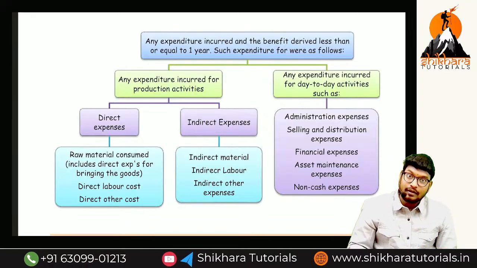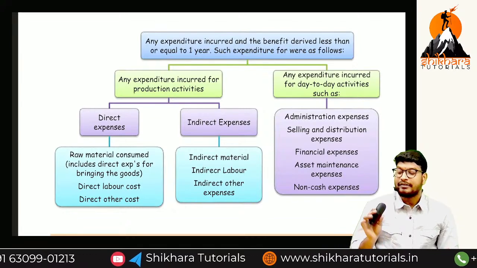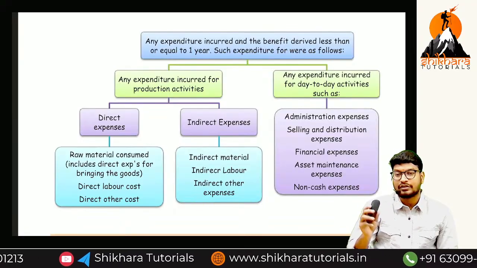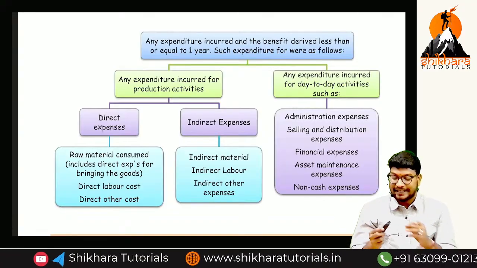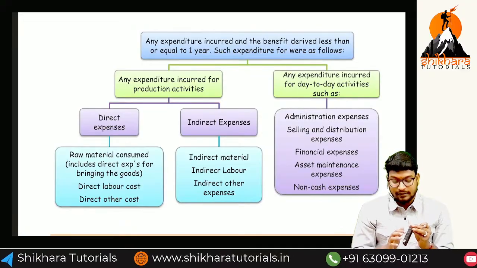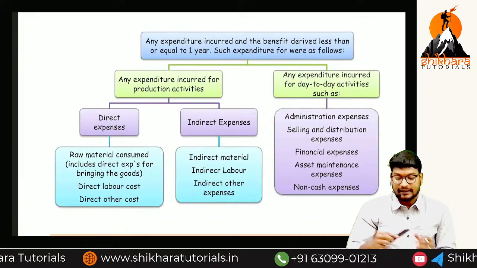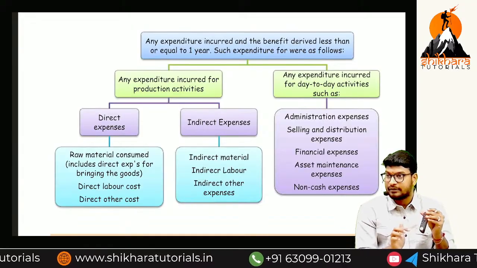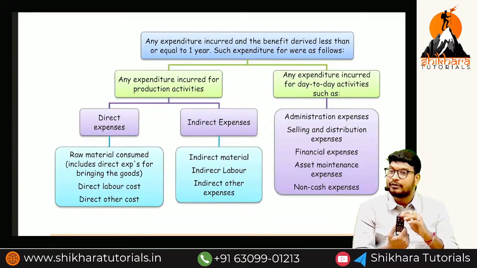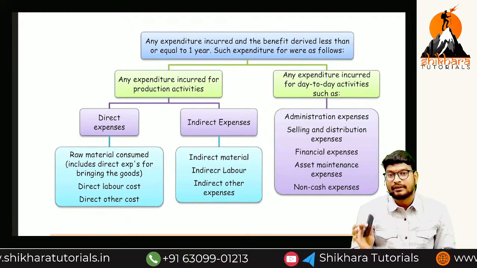If you look at a particular product, imagine a remote, by just seeing it we can identify some of the costs we have incurred. Can you identify what costs we incurred for manufacture of a remote? Plastic, and there is rubber here, for the buttons we have used rubber. And there is a printing cost. These are all called direct expenditure. But there is labor that has to work on it. Payment of labor wages is also called direct expenditure.